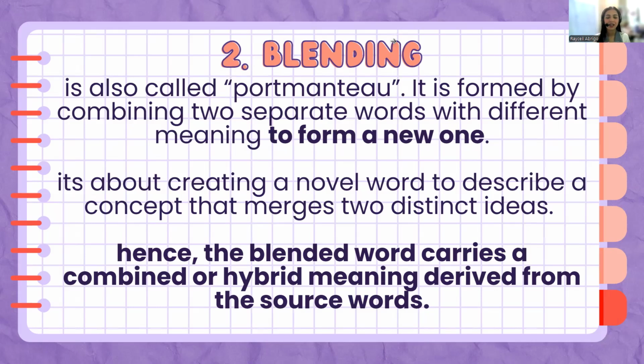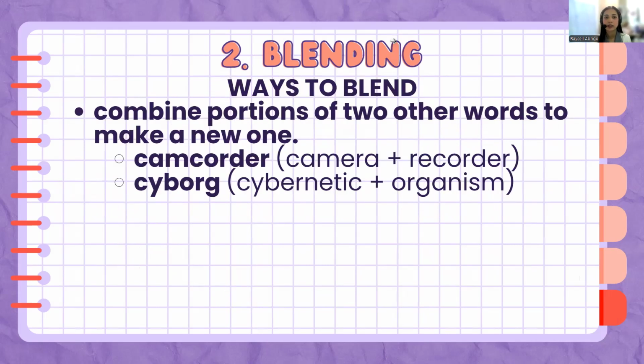Okay? There are different ways on how we do it. For instance, we combine portions of two words to make a new one. Like a part of word number one plus the part of word number two equals the new word. And then the meaning would be a combined version of it, a hybrid of those meanings.